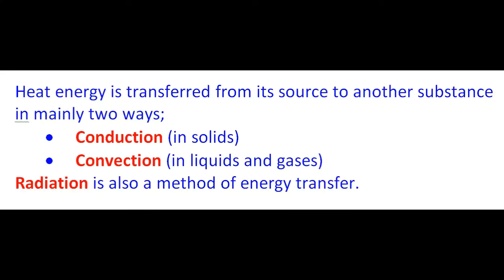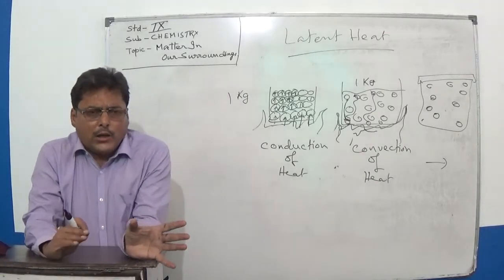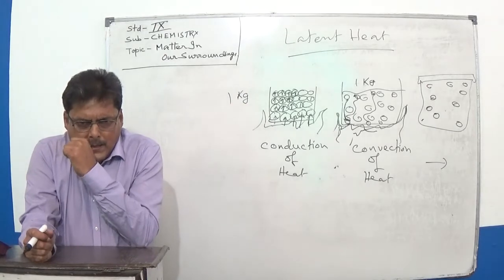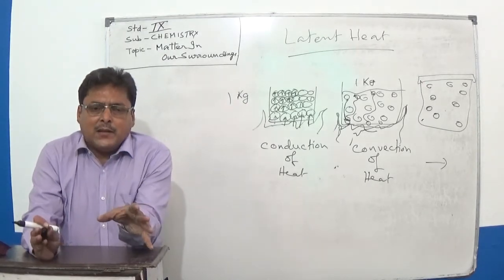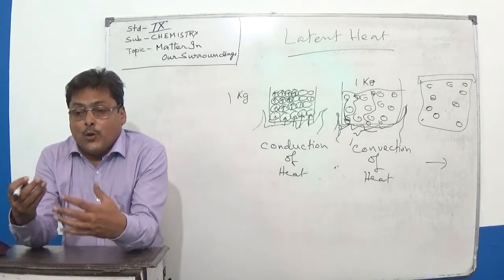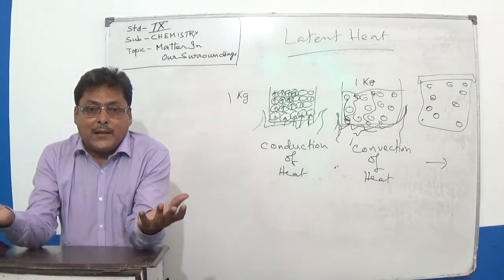Heat energy is transferred from its source to another substance mainly in two ways. In solids, heat is transferred by the method of conduction, and in liquids and gases by the process of convection. Radiation is also a method of energy transfer that you will learn later on. So you have got the definition. Latent, the word latent means hidden. Something that is not seen, not felt, not openly displayed, secret.